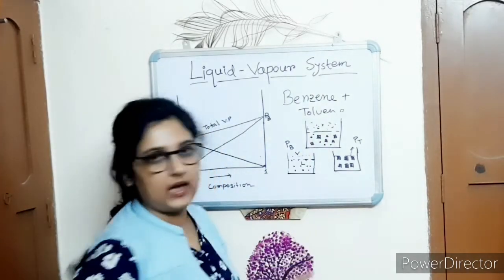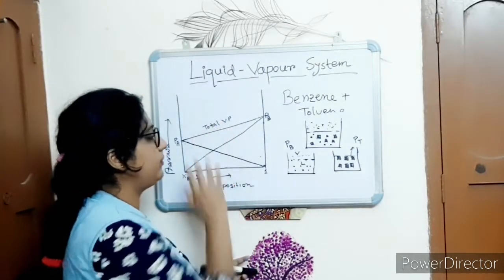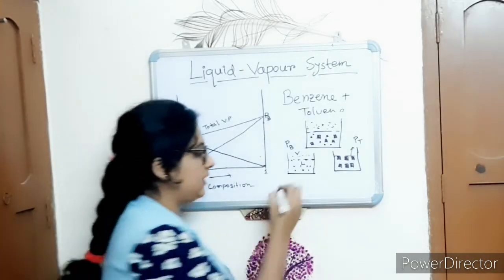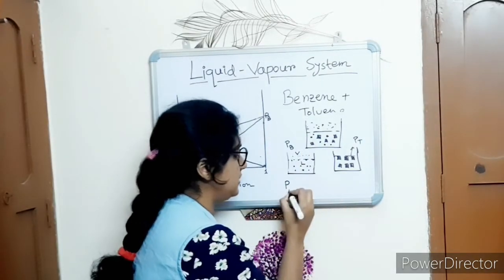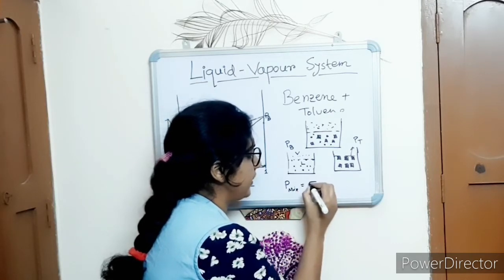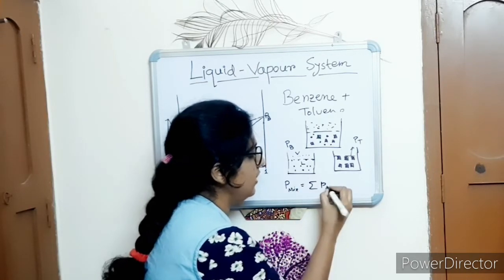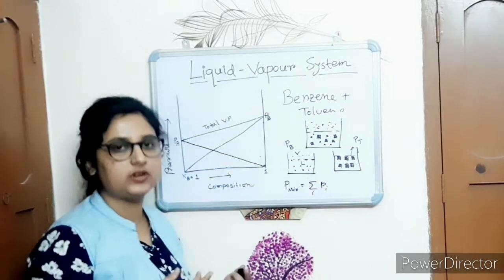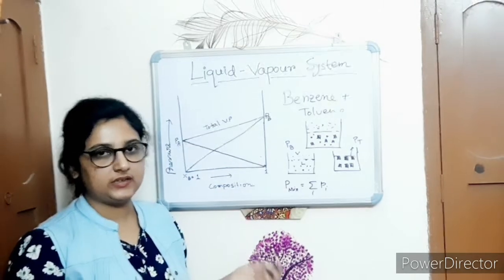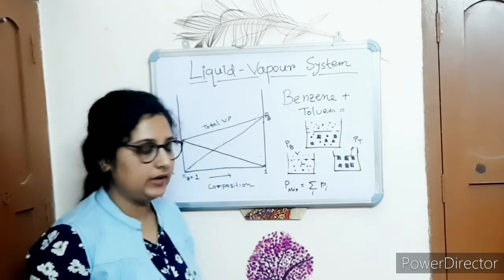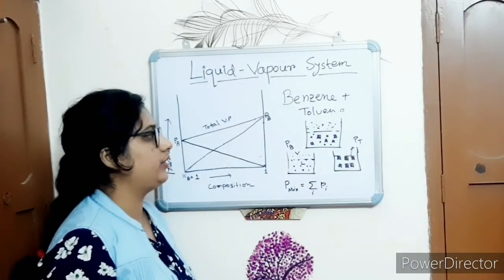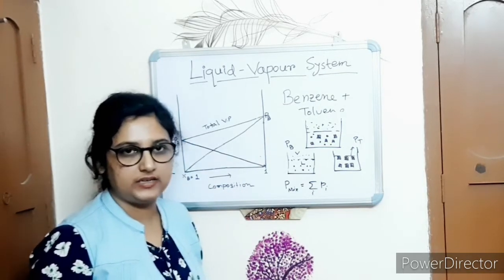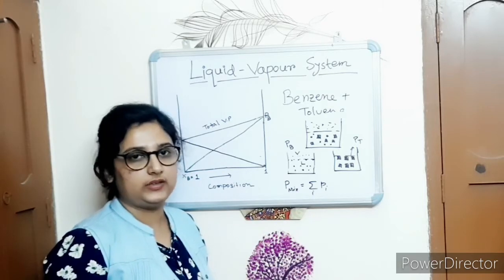When they are following the ideal gas law, then the total vapor pressure will be equal to the sum of the partial vapor pressures of the constituents. That is, the total vapor pressure of this mixture will be the summation of the partial pressures of the components present in the system. So when the solution is an ideal solution, the solution obeys Raoult's law.